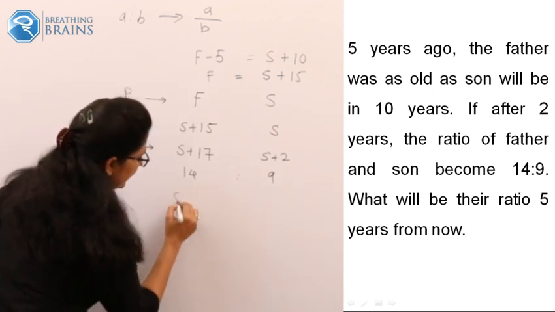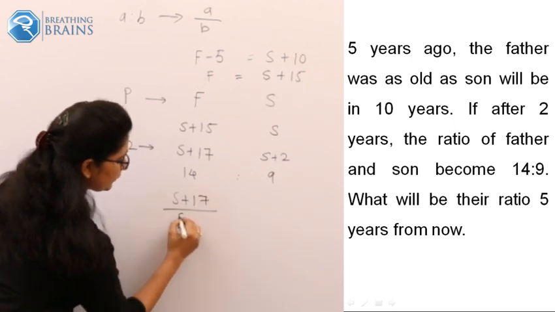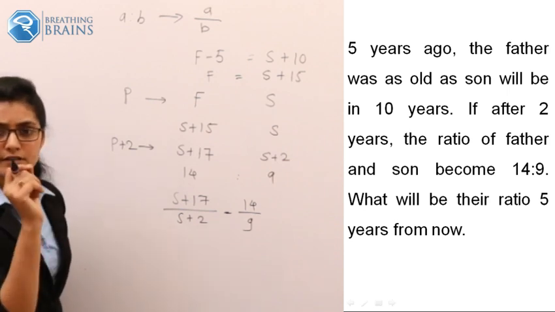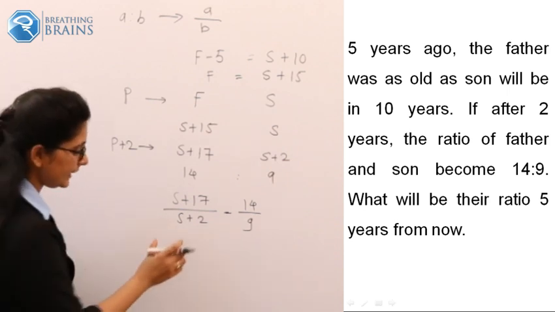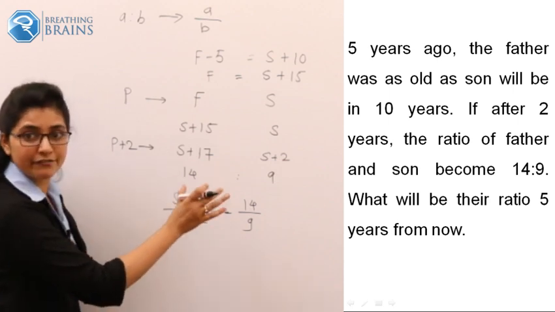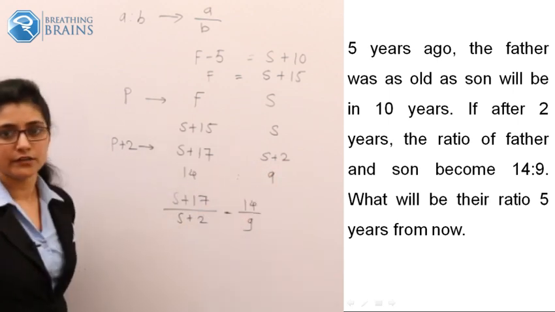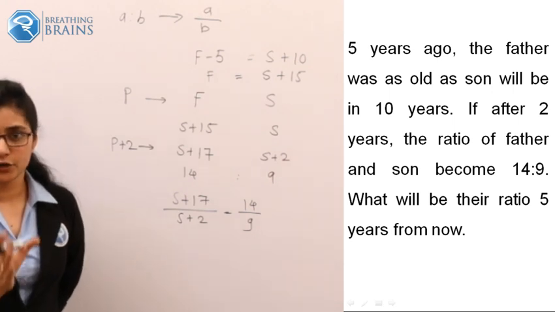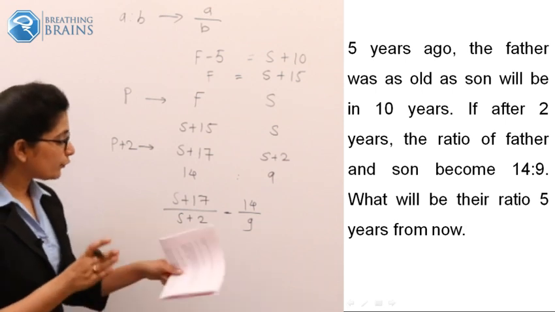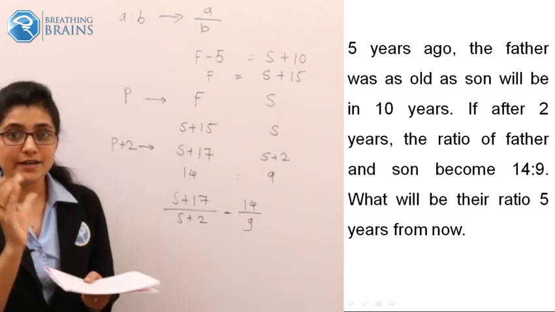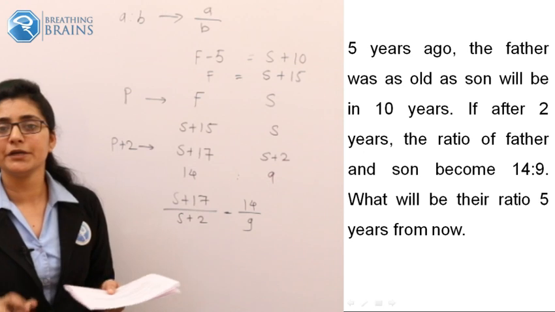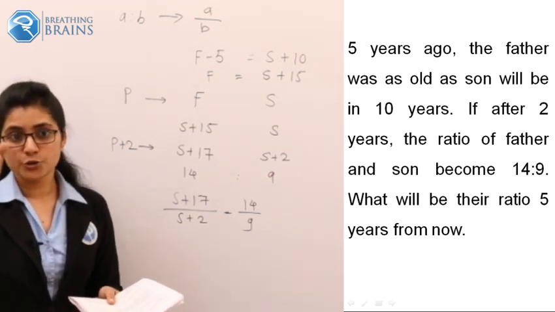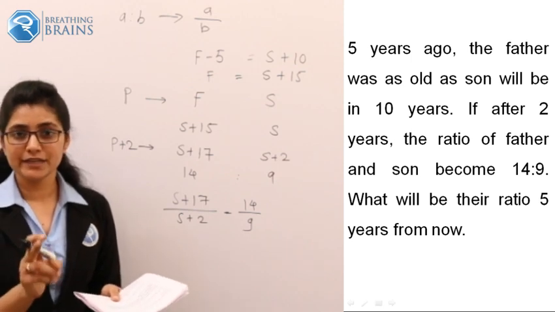What I am trying to explain: we came to know that (S + 17) upon (S + 2) equals 14 upon 9. Now we are trying to find a value of S such that the addition S + 17 should be a multiple of 14. So what is the first multiple of 14 that we could get? It is 28, right? 14 twos are 28. So how much should S be so that S + 17 will be 28? 17 plus 3 is 20, 20 plus 8 is 28. So 8 plus 3, the value of S should be 11, correct?